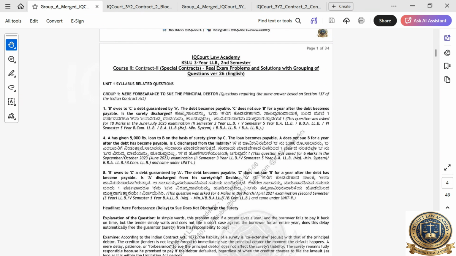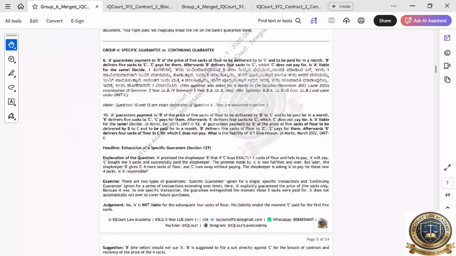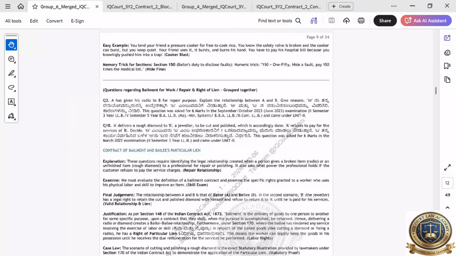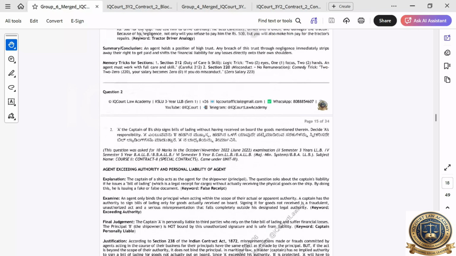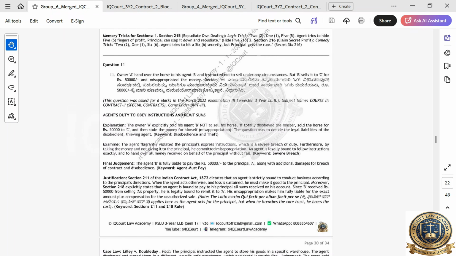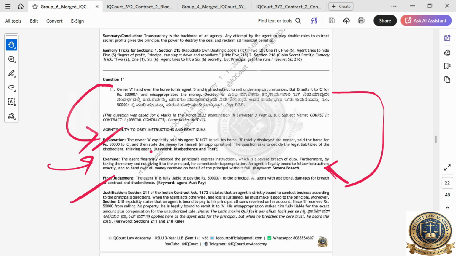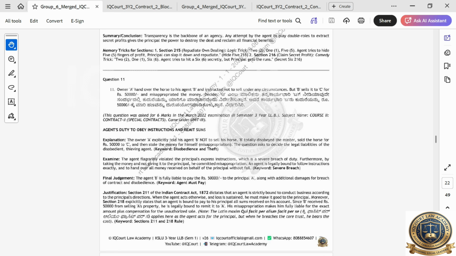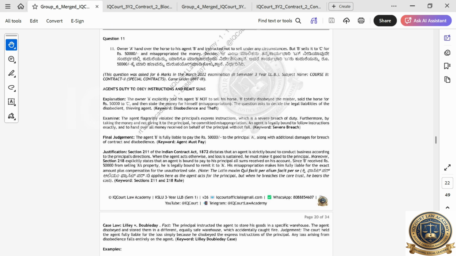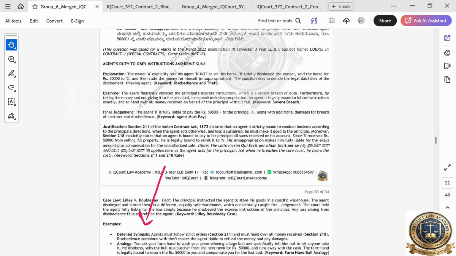See, these are the questions we already provided to all IQCourt Law Academy students. Now we don't have time to go through all of this, so we have also provided the summary of the problems along with the answers on sections. So let us directly jump into the summary of the problems. You have to write like this. This is the question. You have to write the explanation of this question. Then, examine the legal principles relevant to this case. Then the final judgment and justification, on what basis you are giving the judgment or suggestions. Sometimes they will ask for a suggestion, sometimes for the likely judgment. All those things you need to write along with the sections and case laws. And then you can write an example along with the section, and you can also write an analogy, how that example is relevant to this.